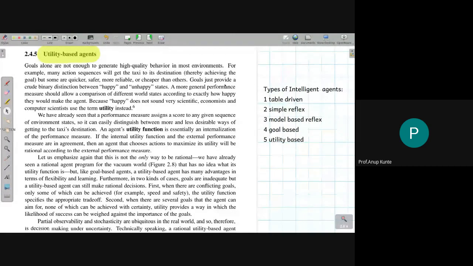Still, like the table-driven agent, the condition-action rules need to be created before the agent starts, so they are hard coded into the agent's architecture.